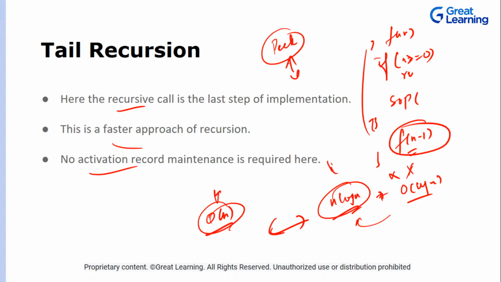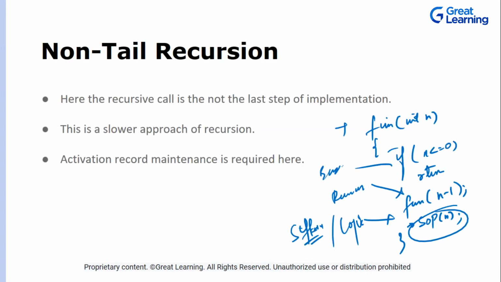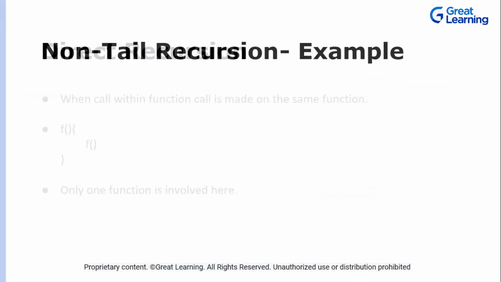So coming back, we talked about tail recursion, in which we can use our space complexity efficiently. Then we talked about non-tail recursion, which is when the recursive call is not the last step; it is the second last or third last step. This is not again a rule that only one statement is left. There can be many statements left after the recursion. So this is non-tail recursion, when the last step is not your recursive call, and this time around there will be space complexity associated.